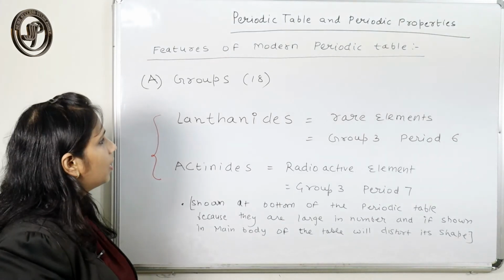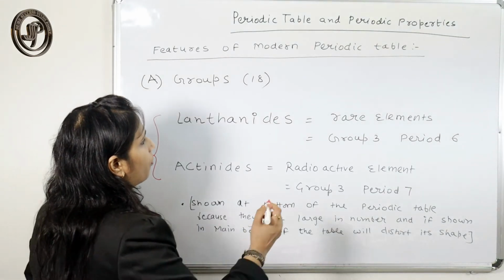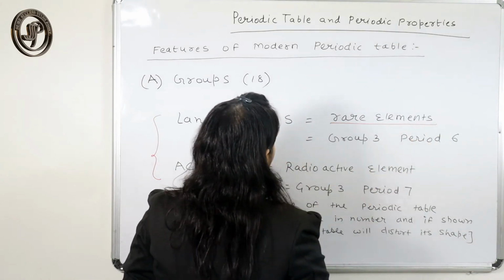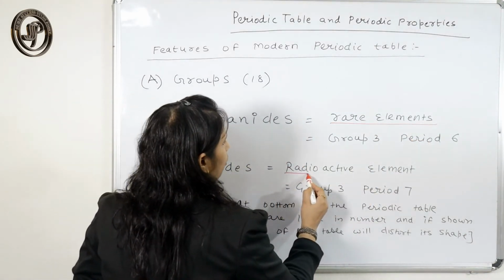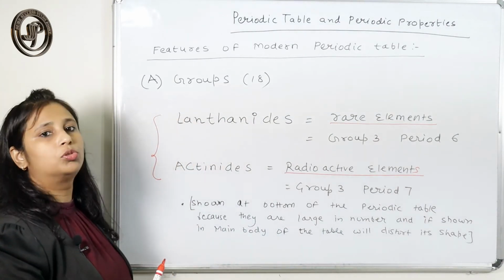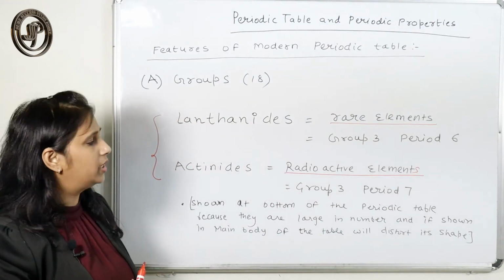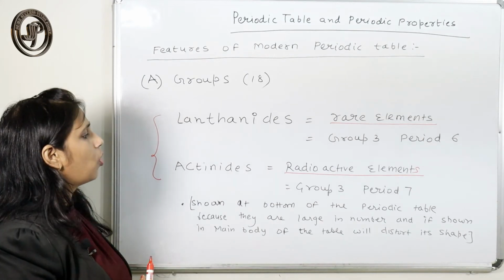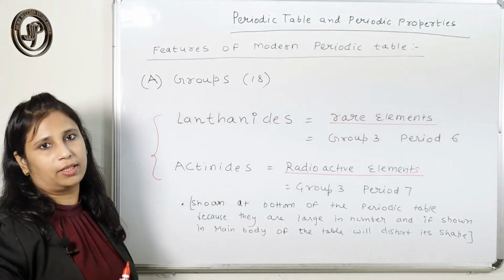The lanthanides are the group of rare elements and the actinides are the group of radioactive elements. The lanthanoids belong to group 3, period 6, and the actinides belong to group 3, period 7.